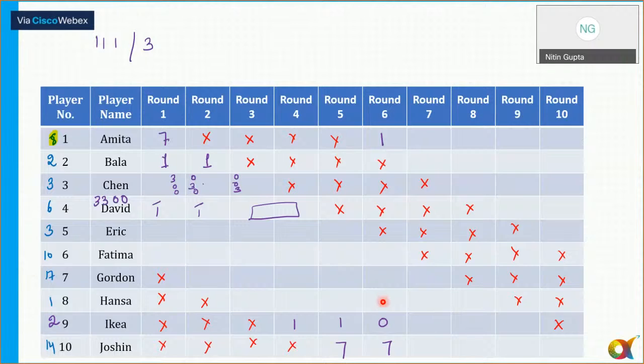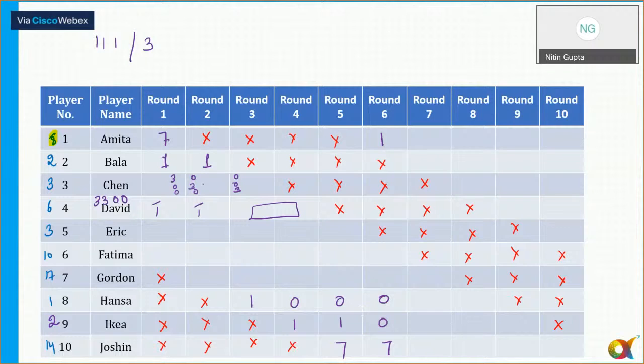Yes or no? Hansa can't get round 4 also. So the only possibilities for Hansa to get 1 point, that is in round... There is no possible combination. So it must be round 3. So Hansa is getting 1 point in round 3, and I can say 0, 0 and 0 here. Okay, that is the case here.